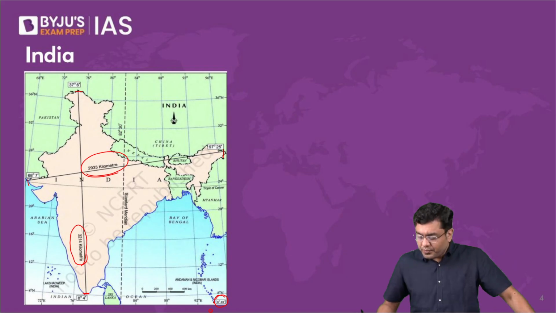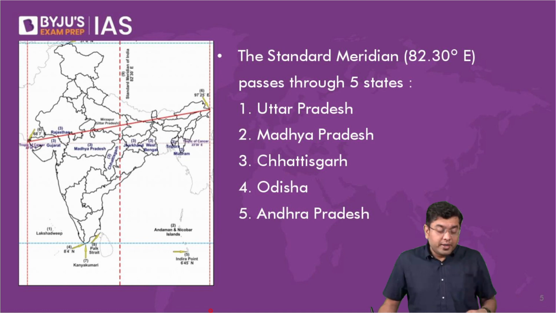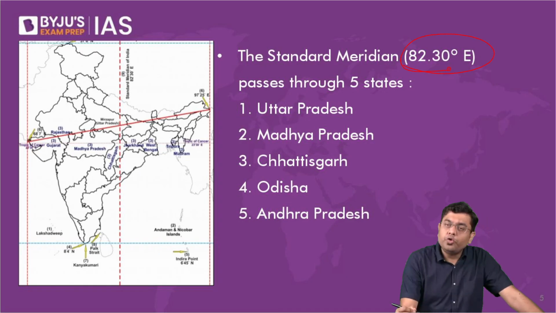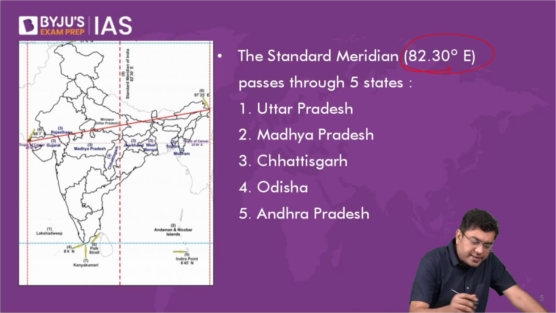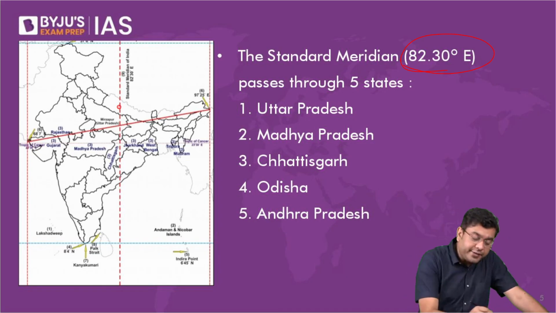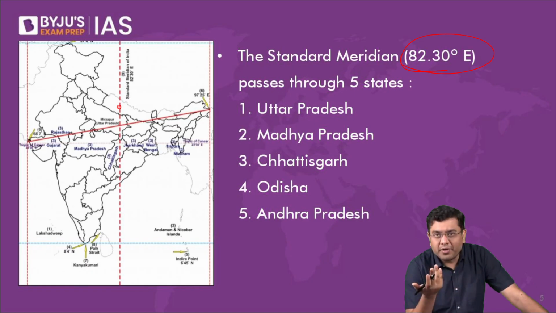Okay. Now, here we talk about the time zone, the one that we follow for standard timekeeping. That is where we talk about the standard meridian. It passes through 82.5 degree east. This is the standard time zone. It passes through the region around Mirzapur in Uttar Pradesh. You would have heard that name either from the TV series or otherwise.